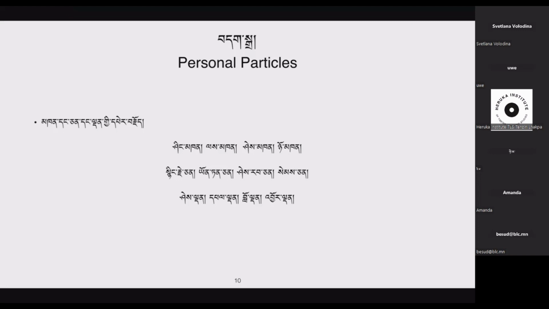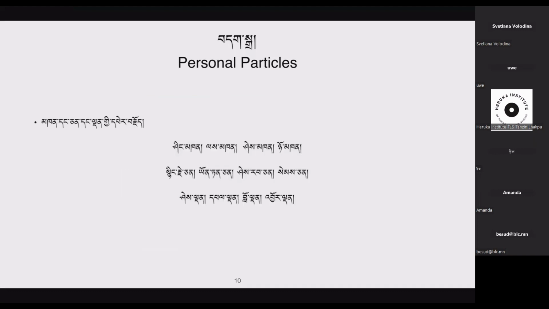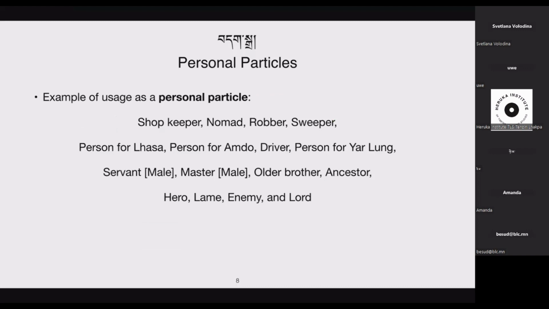These all should be understood as personal particles. And there are only two usage cases. Even though you may see 1, 2, 3, all three come under the usage as a personal particle, representing a person. At the end of the day, it represents a person.